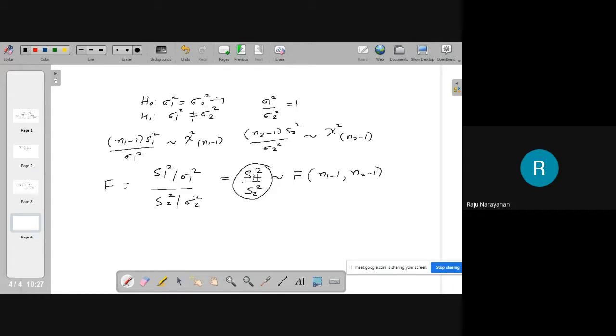And look at the critical values using the F distribution. You take the critical values and these two values you will get. If the value of this function is between these two values, the sample evidence is not against H0. If it is here or here, then the sample evidence is sufficient against H0. That's all.